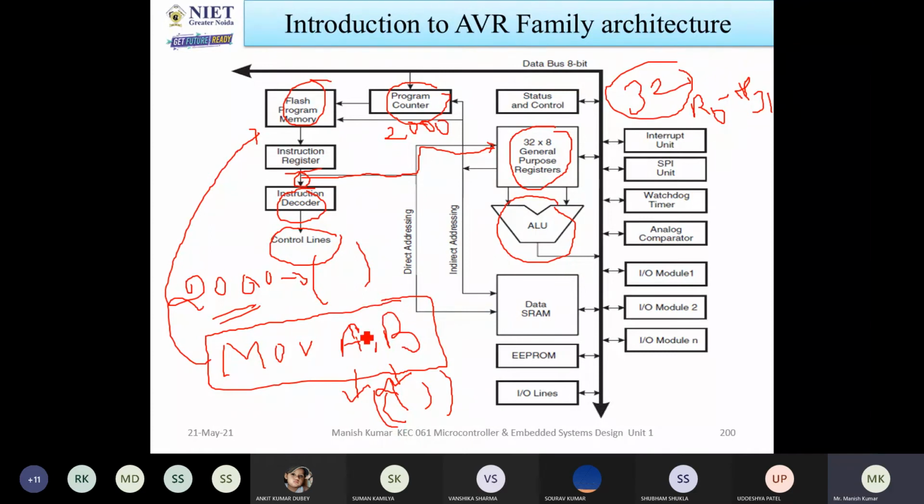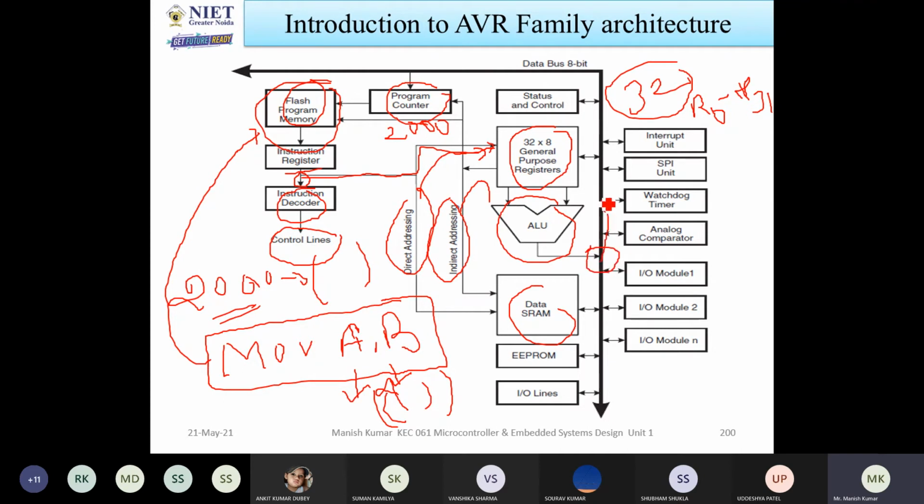Okay, so now there are two ways, and this is called instructions. In instructions, data will be stored in the data memory, and a program will be stored in the flash program memory. From data memory, there are two ways to take the data: one is called direct addressing mode, another is called indirect addressing mode. With the help of these two methods, you can take the data to the registers. After that, you can do the operation, and after logic or arithmetic operations, it will give the result.